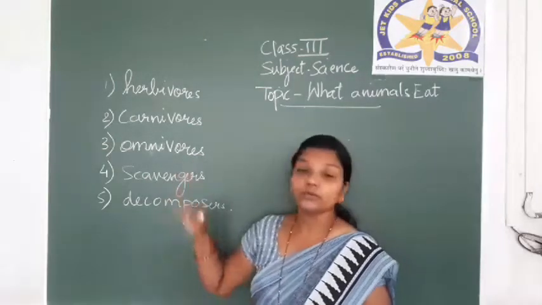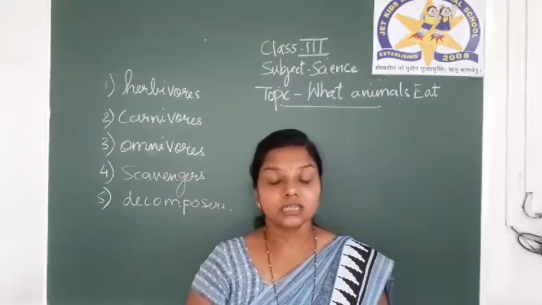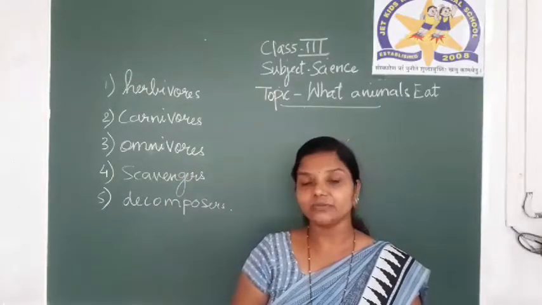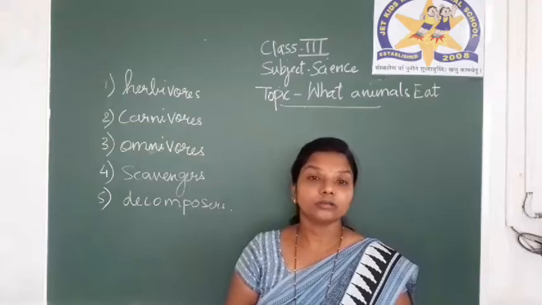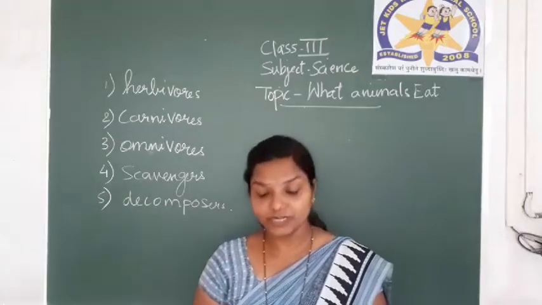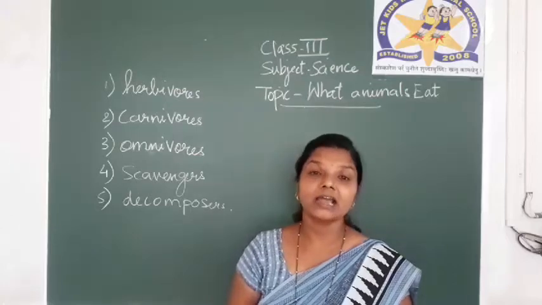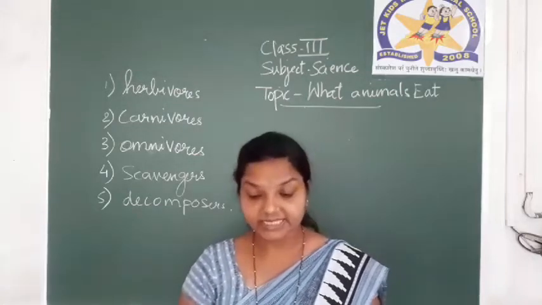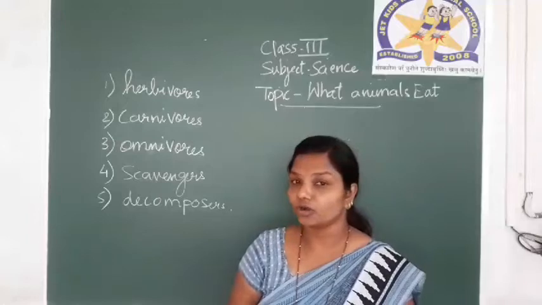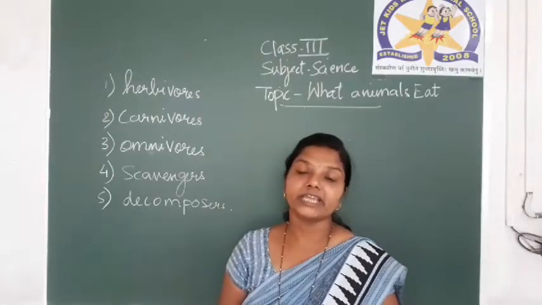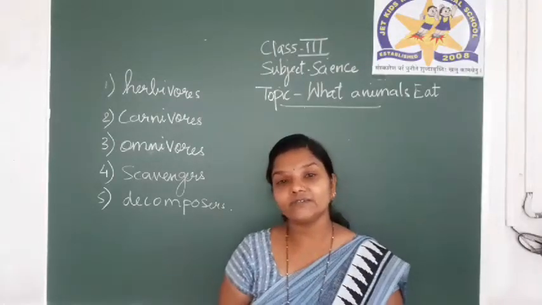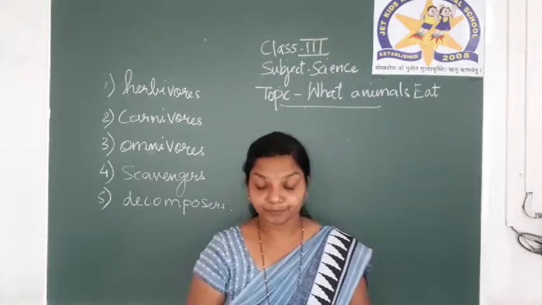Then omnivores. What are omnivores? Omnivores are the animals that eat both plants and the flesh of other animals. Example of omnivores are bear, we can say crow and dog. They eat vegetables also, they eat plants also, as well as they eat the flesh of other animals.